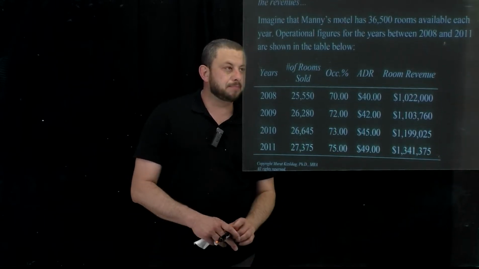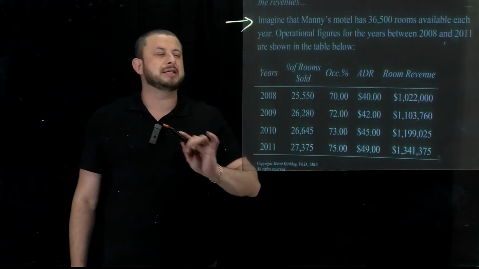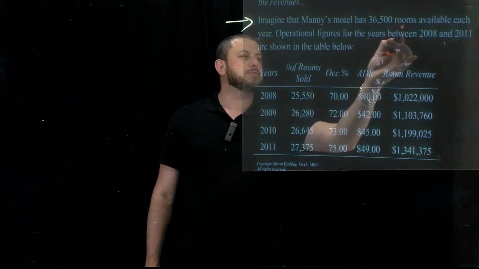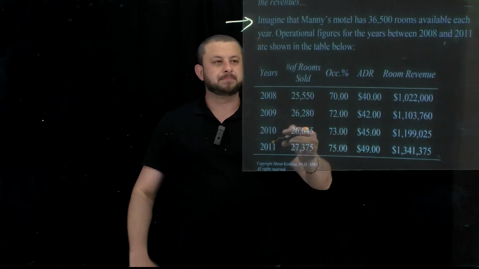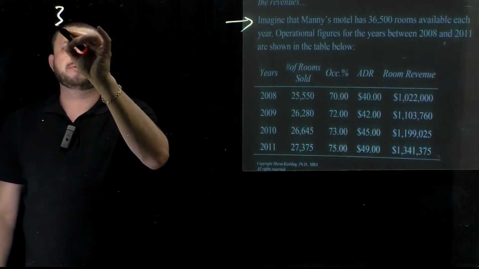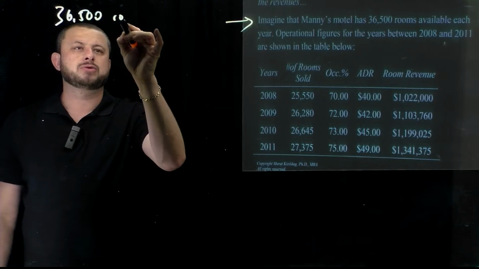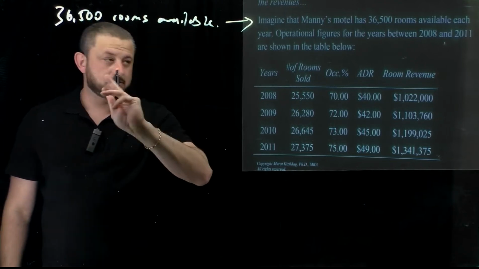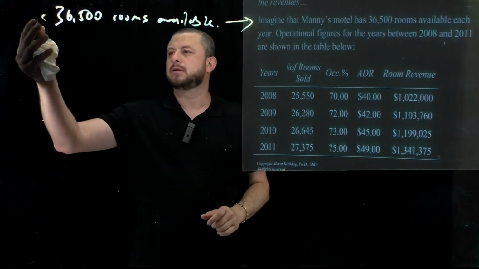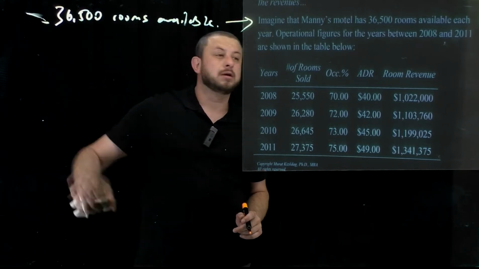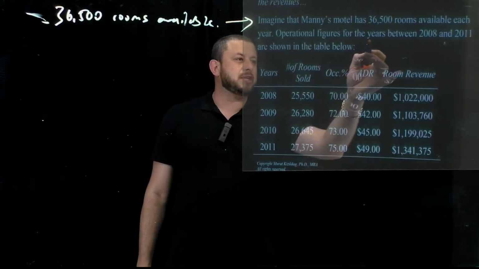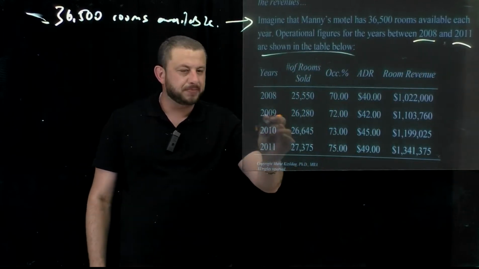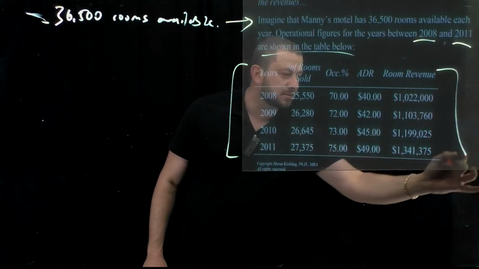Okay, guys, perfect. Imagine that Manny's Motel has 36,500 rooms available each year. Keep that in mind. Operational figures for the years between 2008 and 2011 are shown in the table. So look, this is the table we have, guys.